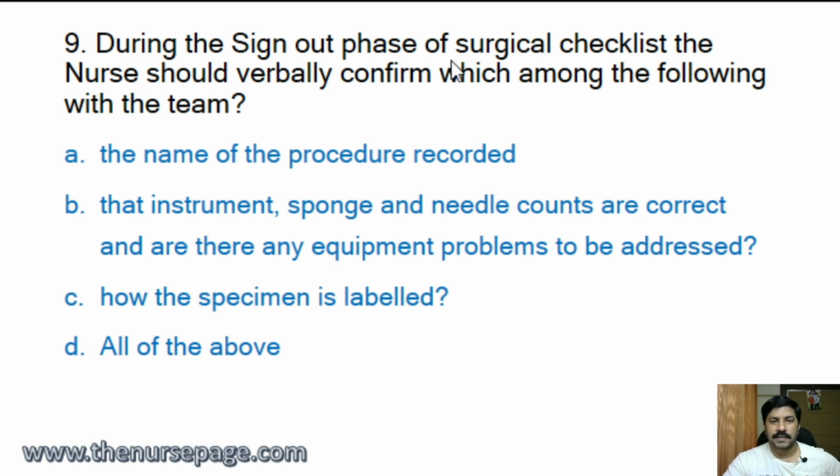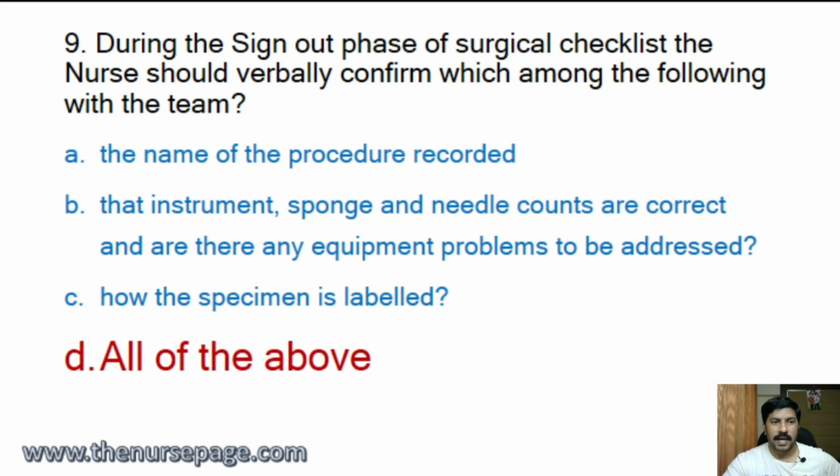During the sign out phase of the checklist, the nurse should verbally confirm which among the following with the team. The name of the procedure recorded, that instrument, sponge, needle counts are correct, and are there any equipment problems to be addressed, how the specimen is labeled, or all of the above. Correct answer is all of the above.